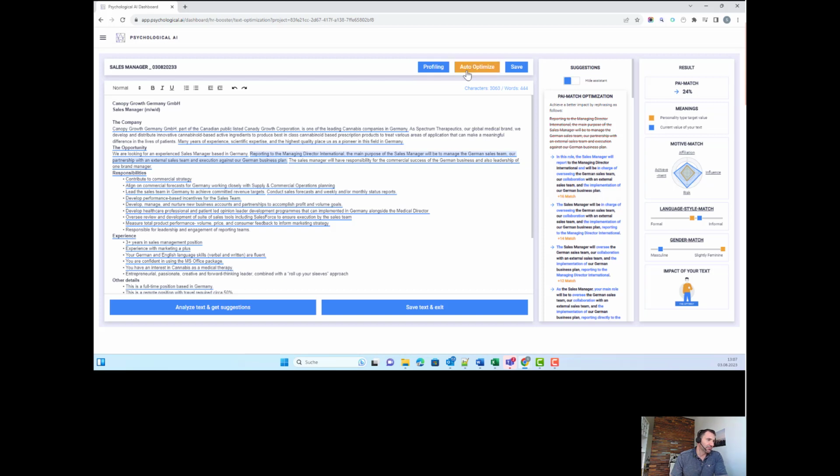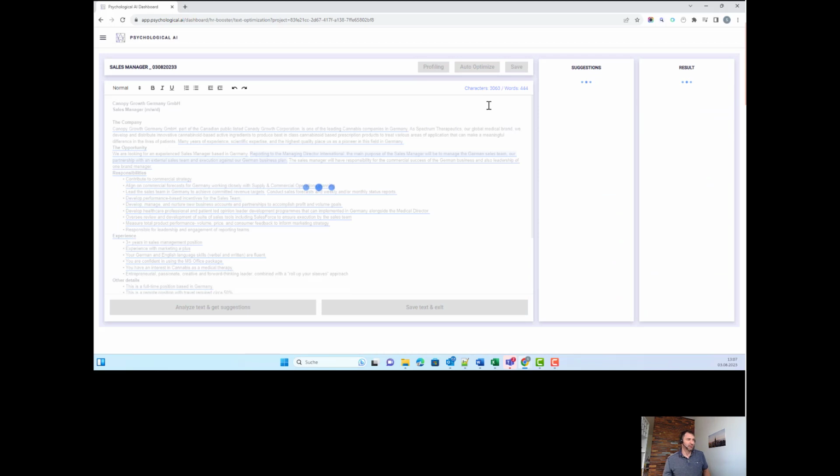The other option that we offer is the so-called auto-optimize. And what we do here is we automatically rewrite the full job ad. So you click on it, and now it starts analyzing the job ad. It starts getting some suggestions and paraphrases on how to optimize it. So now we will see, I think, very soon a first result. Something like probably 50-ish or so, a 50% match. Then it increases step by step to 100. So we just wait for the result so that you can see what I'm talking about.